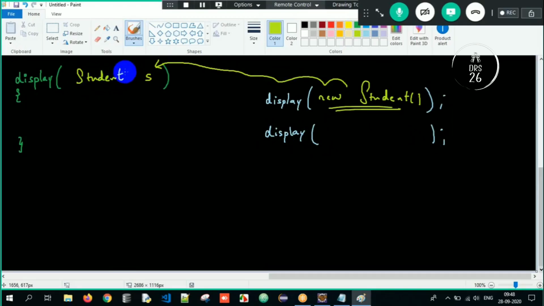This is specialization. Why? The new Student object is getting stored into reference S, which is of type Student only.